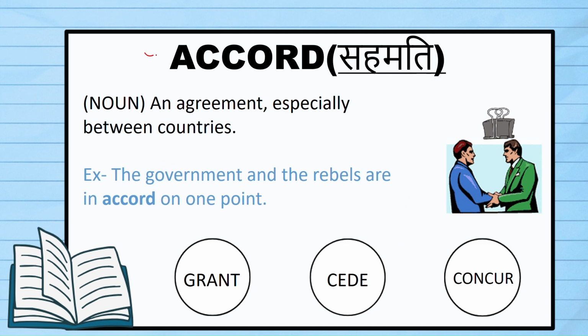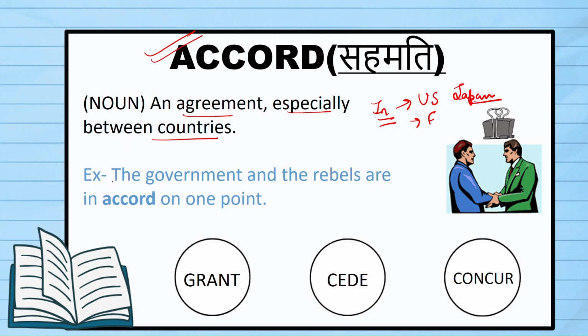Next word we have is accord. Accord means an agreement, especially between countries. So an agreement is a normal thing. But if you have an agreement between two countries, then it comes to us as a formal word, accord. Here India also has too many accords. We have different accords with different countries as to what kind of diplomatic relationship we share with them. We might have a different accord with the US, a different accord with France and also Japan. There are different projects that come up and different accords are being signed between countries.